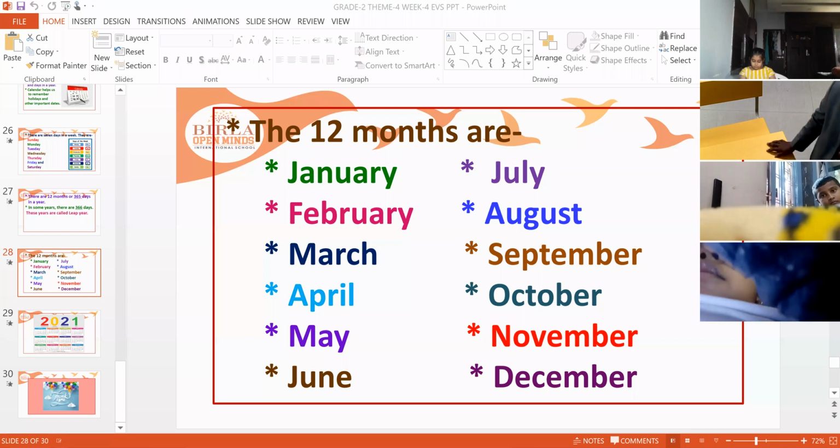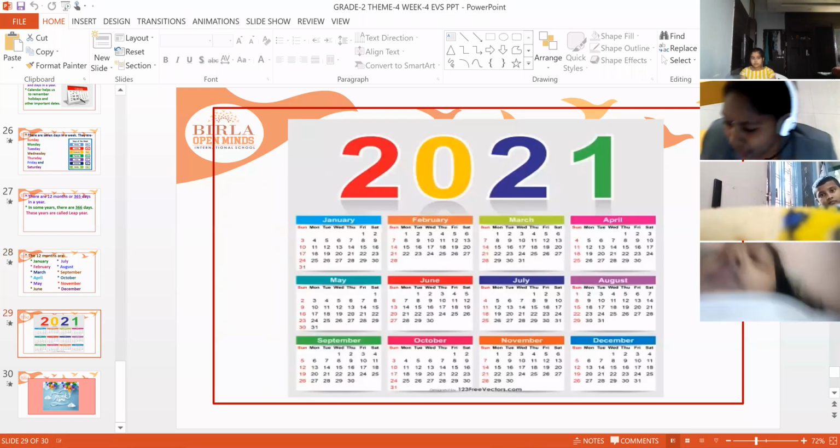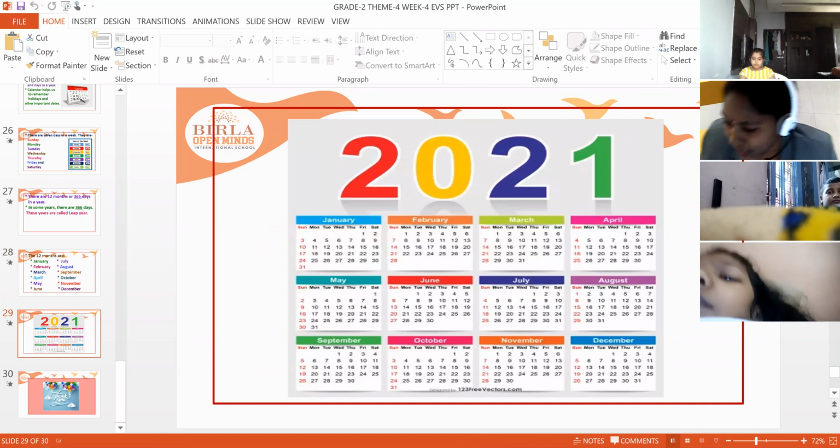And this is the calendar of 2021, next year's calendar. Now we are in 2020. In your book, they gave the calendar of 2020, but here I am showing you the calendar of 2021.